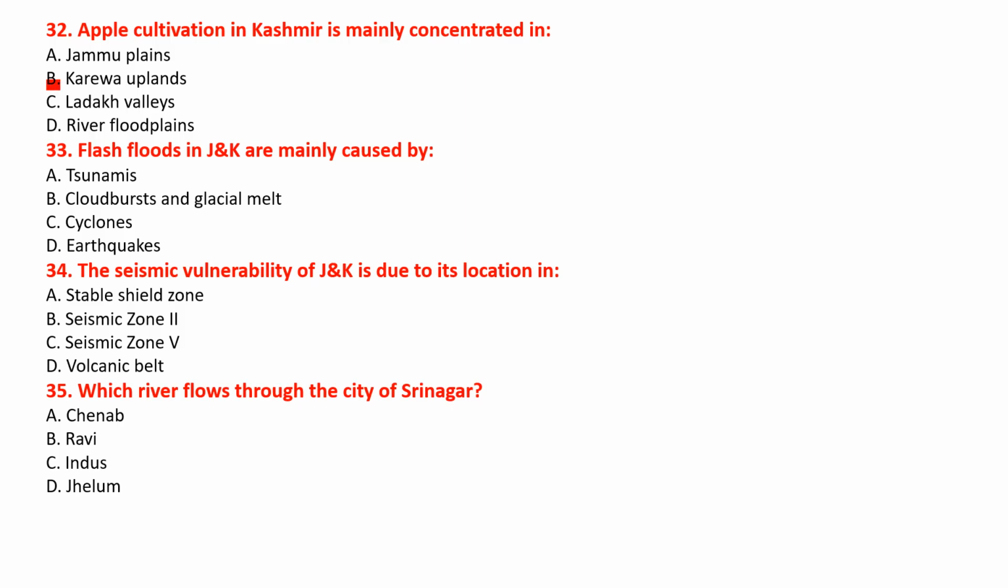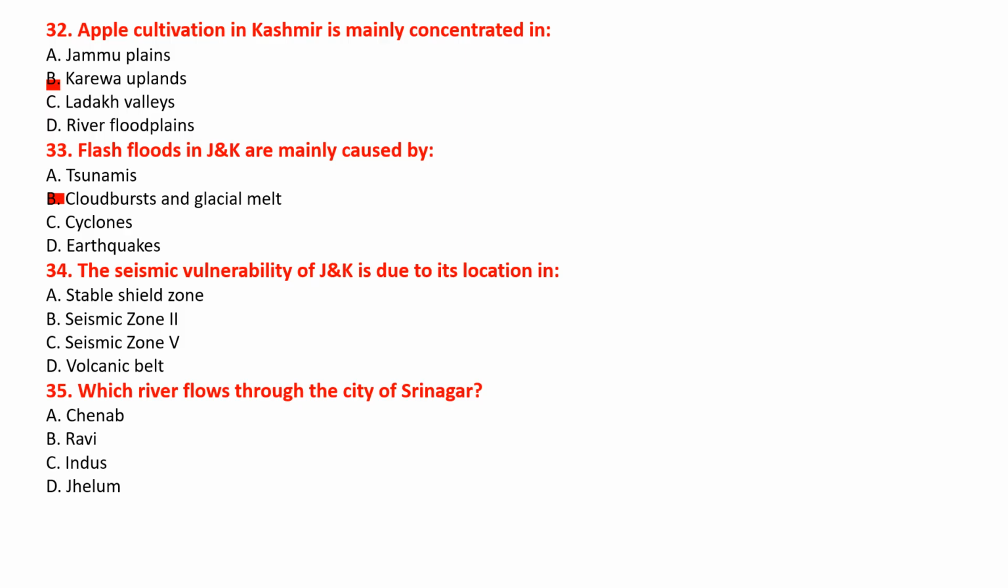Next is question number 33. Flash floods in J&K are mainly caused by option A tsunamis, option B cloud bursts and glacial melt, option C cyclones, option D earthquakes. And the correct answer will be option B, that is cloud bursts and glacial melt.